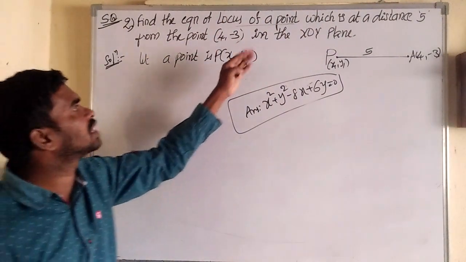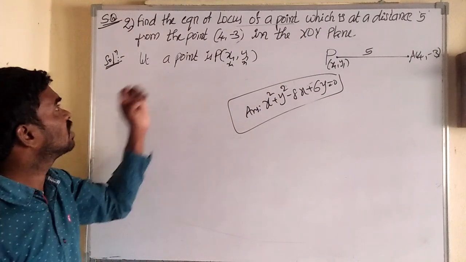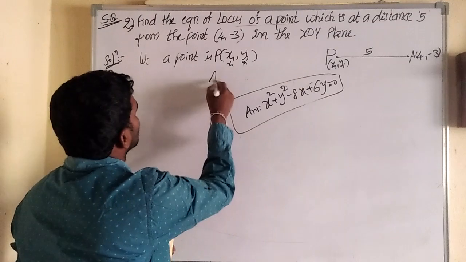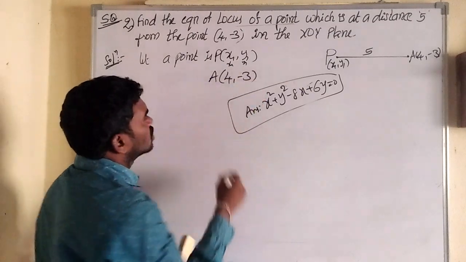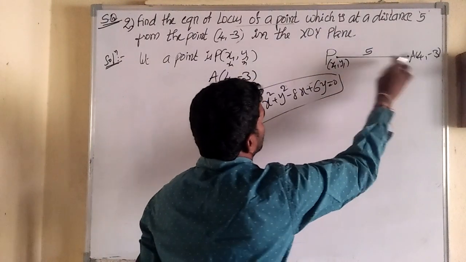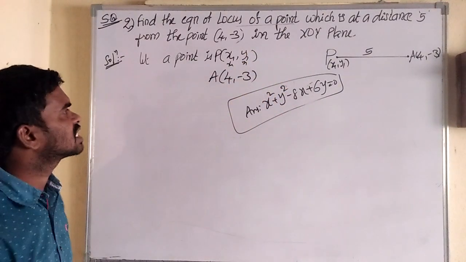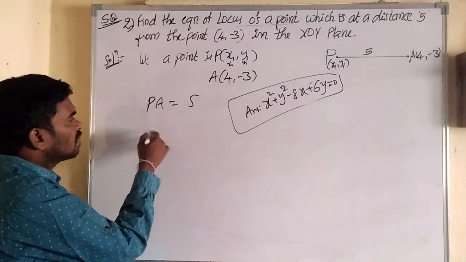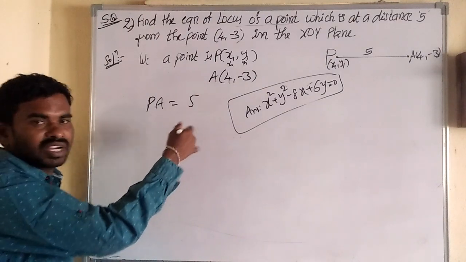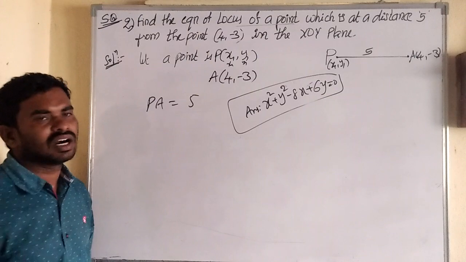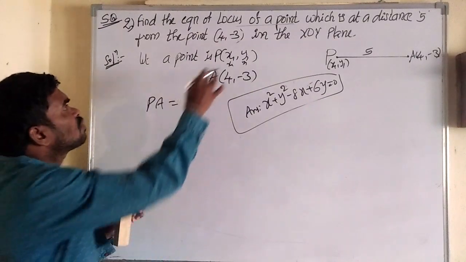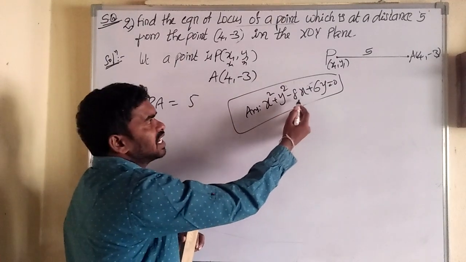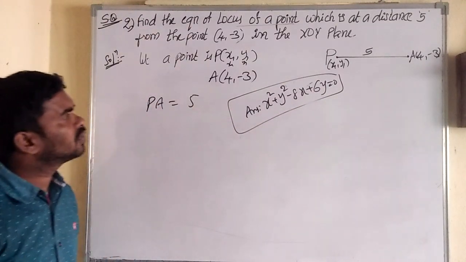A different point is given in the x, y plane. What is given? Given point P(x1, y1) and the given point A(4, minus 3). So what is the condition? The distance between P and A is also 5 units. So immediately we can write PA equal to 5. What is the distance formula? Root of (x1 minus x2) whole square plus (y1 minus y2) whole square, and substitute to get the answer. Same process, just the point is different. What is the answer? x square plus y square minus 8x plus 6y equal to 0. You can do it in this model.